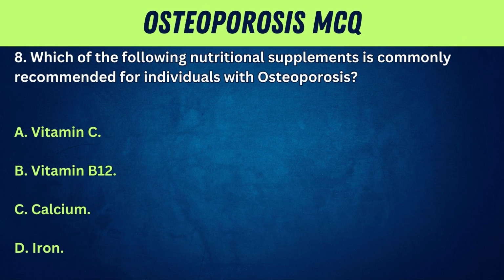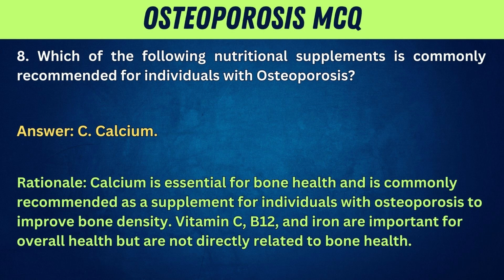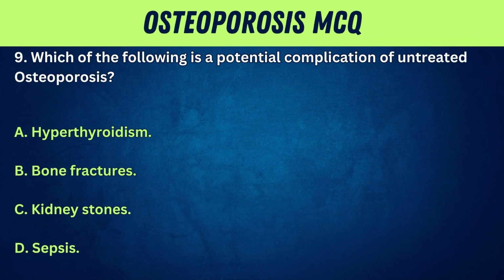8. Which of the following nutritional supplements is commonly recommended for individuals with osteoporosis? A. Vitamin C. B. Vitamin B12. C. Calcium. D. Iron. Answer: C. Calcium. Rationale: calcium is essential for bone health and is commonly recommended as a supplement for individuals with osteoporosis to improve bone density. Vitamin C, B12, and iron are important for overall health, but are not directly related to bone health.